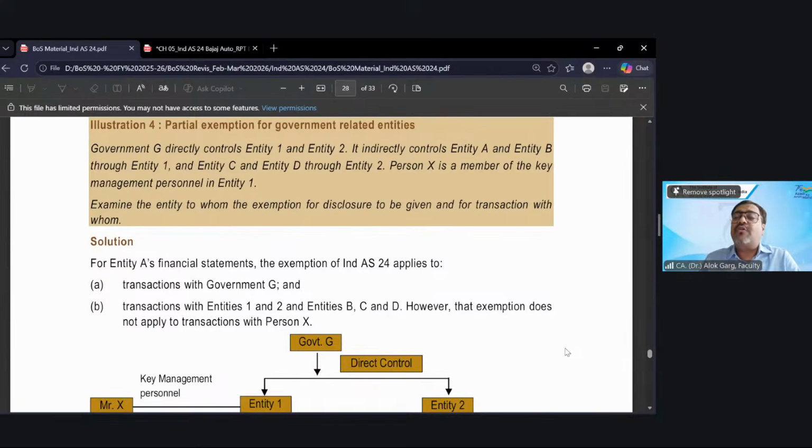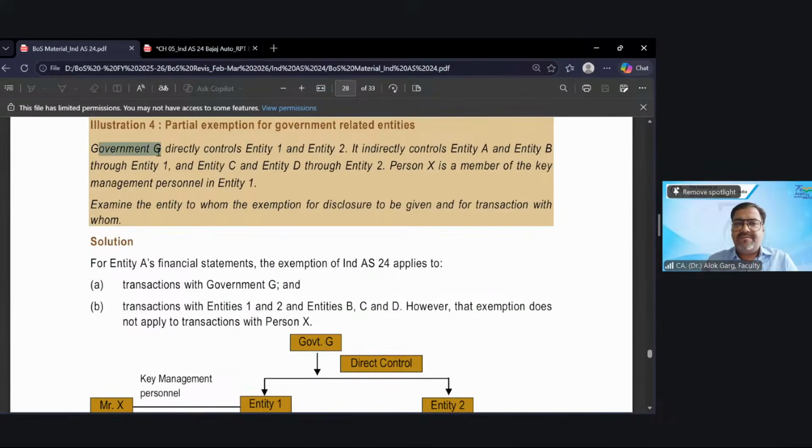Government being a government, they took a lot of sensitive decisions. They took a lot of decisions. So just because of this, Ind AS 24 related party disclosures, this standard has given some exemption to the government, considering the sensitivity and the confidentiality. Okay. Now, what is that exemption? Let me tell you with the help of this illustration.